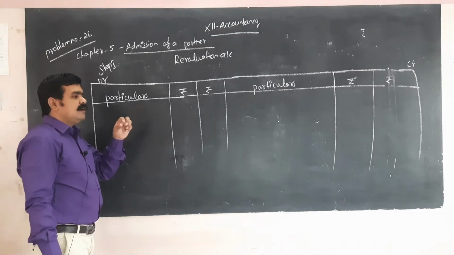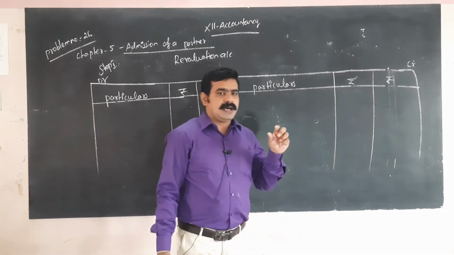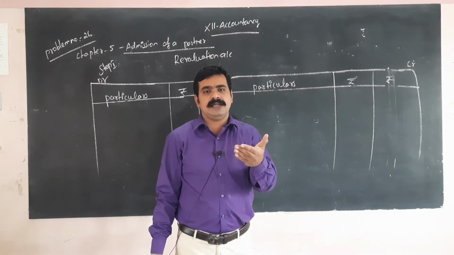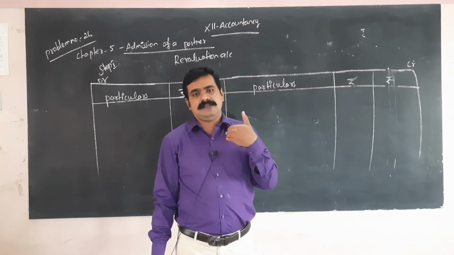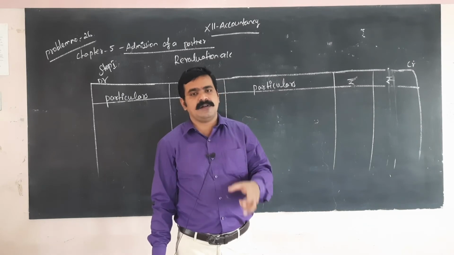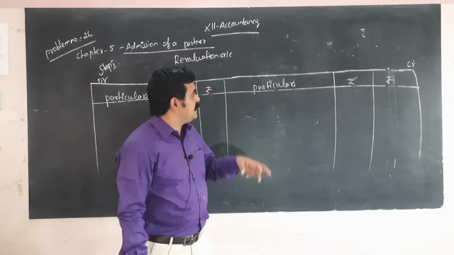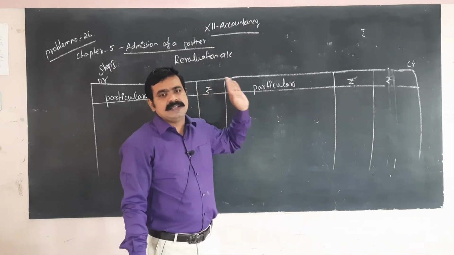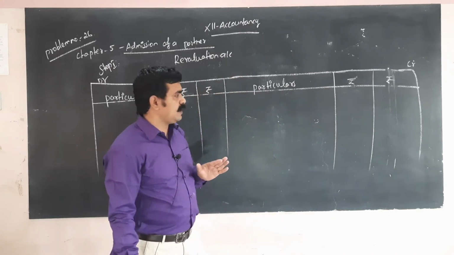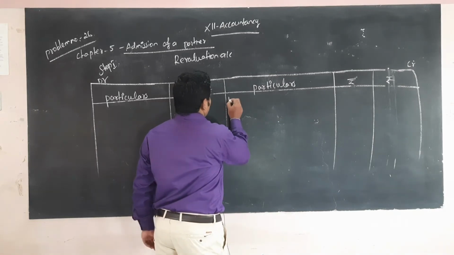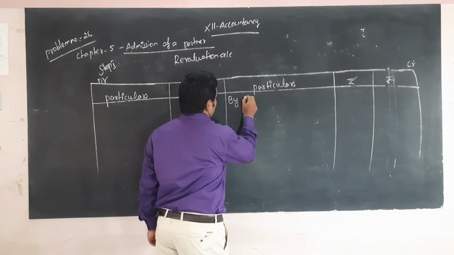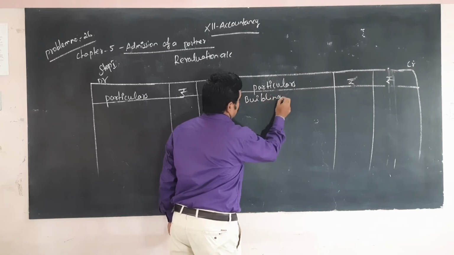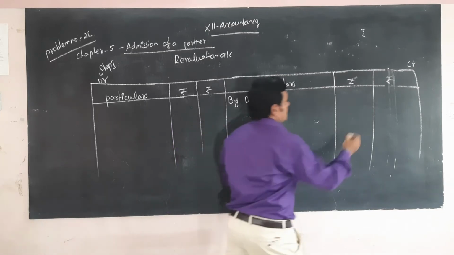I already told, when the adjustment amount is higher than the balance sheet, that is called profit, and that amount appears in the revaluation account on the credit side. So first, by building 10,000.